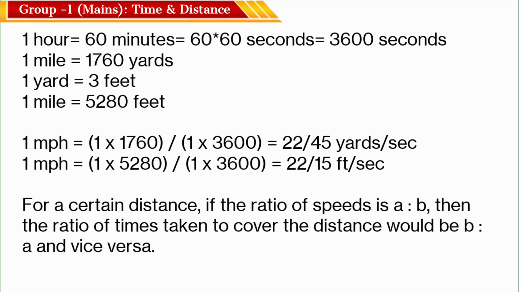And if you want to say the relation between the mile and yards, 1 mile is equal to 1760 yards and 1 yard is equal to 3 feet. So, we can say 1 mile is equal to 5280 feet. Okay. 1 mile per hour, mph, is equal to 22/45 yards per second. 1 mile per hour is equal to 22/15 feet per second. So, all these relations are very important.